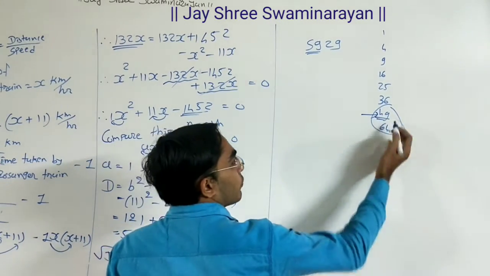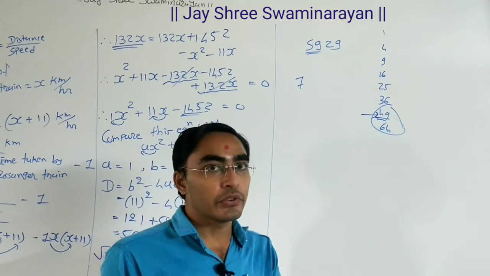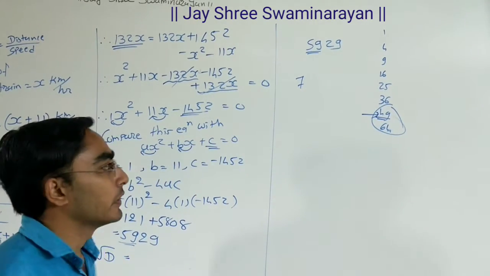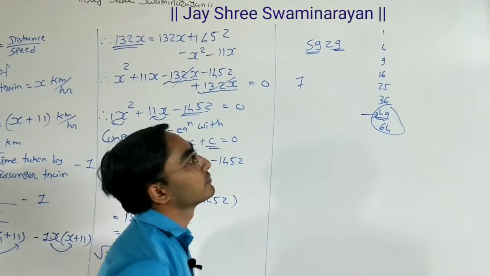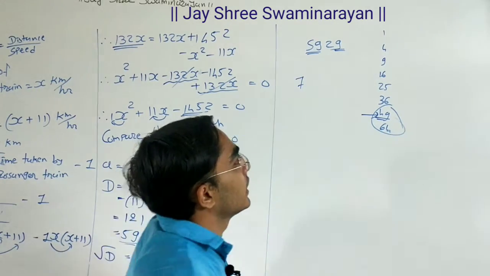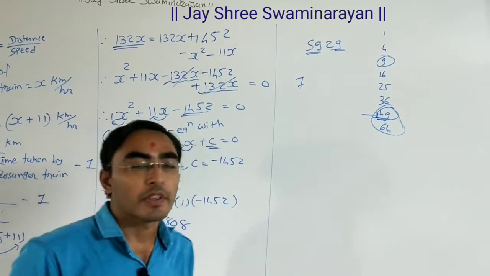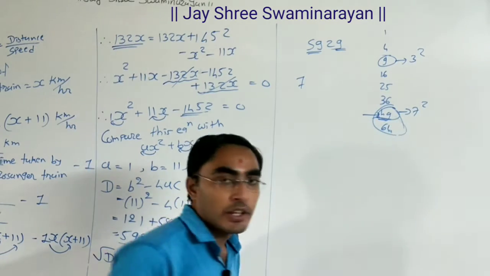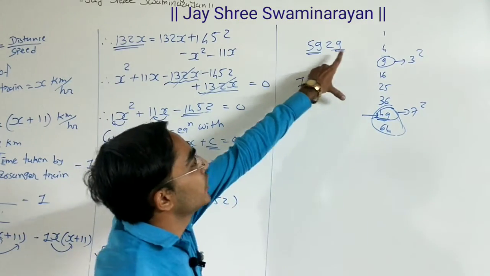Now what is the square root of 49? It is 7, so our first digit is fixed, 7. Now for the second digit, just check the unit digit. Here in 5929, the unit digit is 9. 3 square is 9 and 7 square is 49, so we have these two possibilities, both with unit digit 9.